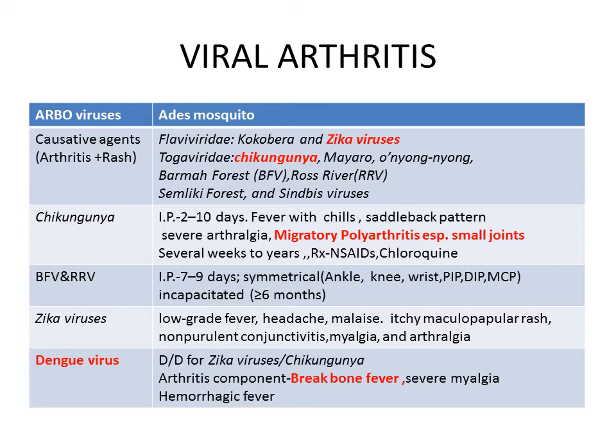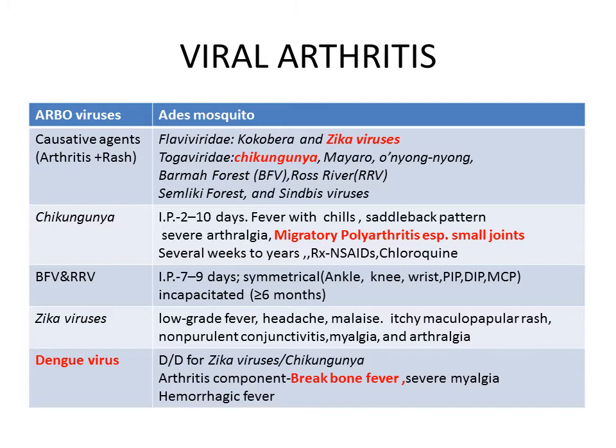So first, coming to the Chikungunya virus, the incubation period is 2 to 10 days, presenting with fever, chills, a severe saddleback pattern, and severe arthralgias. Coming to the arthritis, it will be migratory polyarthritis, especially of the small joints, and the joint pains last for several weeks to years, where the treatment is NSAIDs and chloroquine.